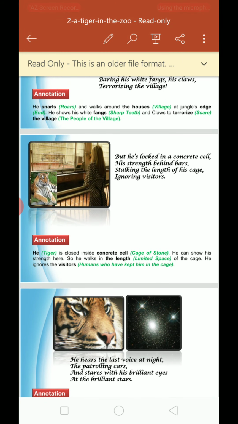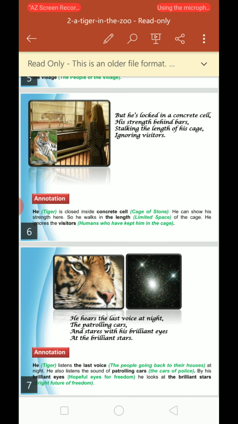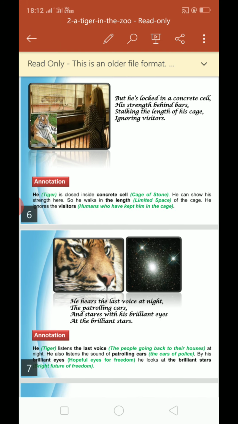Now look at here, in this extract, imagine as I described you earlier that this poem, a tiger in the zoo moves from the zoo to the jungle and back again to the zoo. As first extract tells you that the tiger in the zoo, and the second and third extract has told you that the tiger should be there. कहाँ होना चाहिए उसको? He should be there in the forest. Okay. Now look at here where the tiger is. अब वो tiger कहाँ पर है?